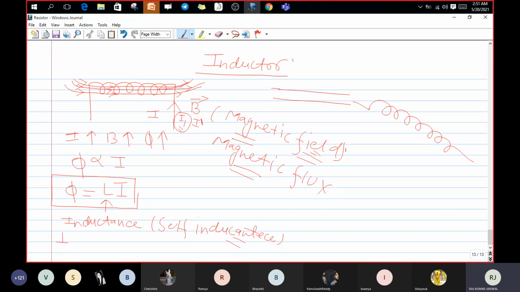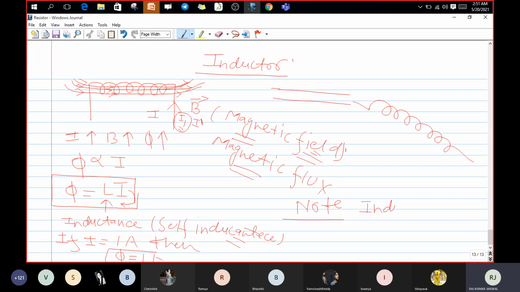If I equals 1 ampere, then phi equals L. It means our inductance value is not depending on the current value. Note this, everyone, otherwise you will forget.